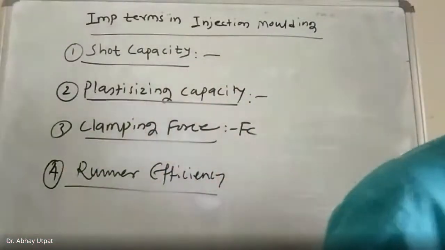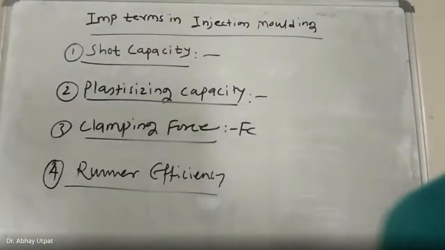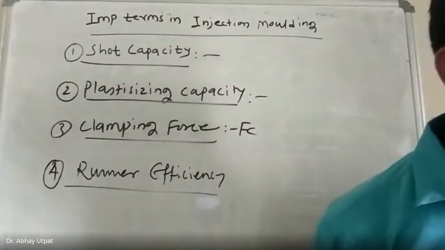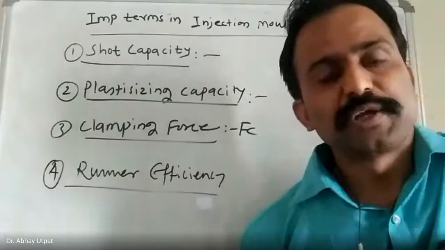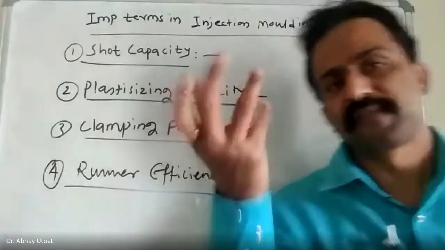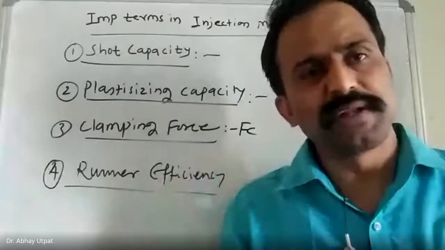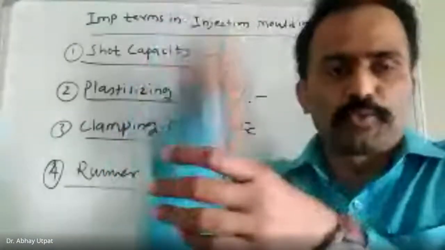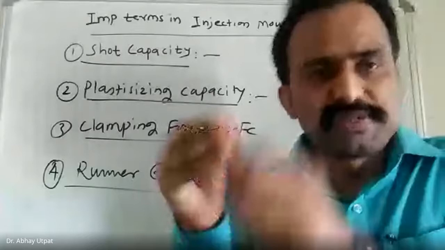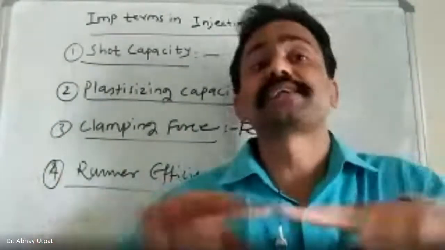Runner efficiency is the ratio of cross-sectional area of runner to the peripheral area. So this runner efficiency decides in how much possible time you can fill all the cavities. No doubt, when you are using a runner, that is a multi-cavity mold. Runner is only used when cavity numbers are more than one. If there is only a single cavity, there is no question of a runner. Directly the screw is connected to the gate and material will go in the mold. But runners are required when your number of cavities is more.